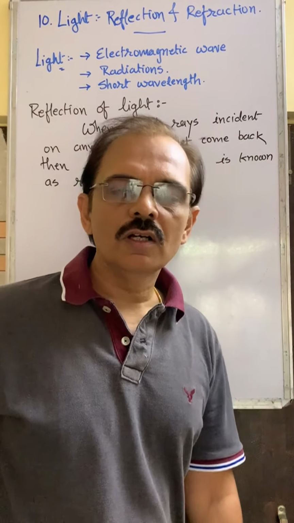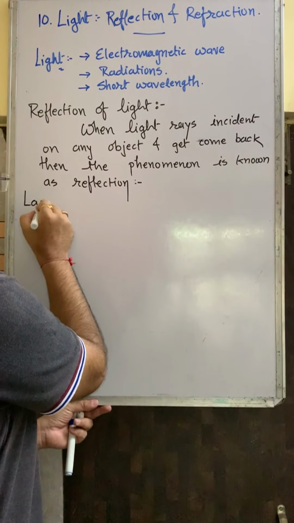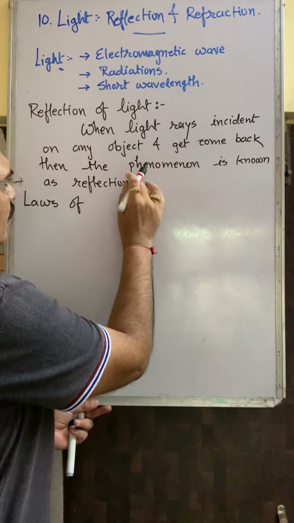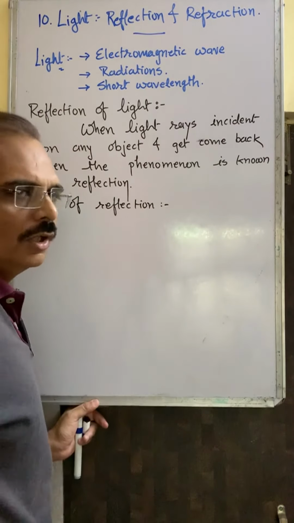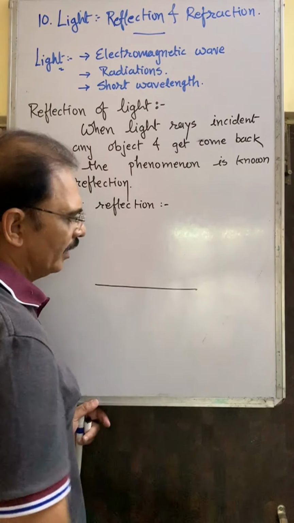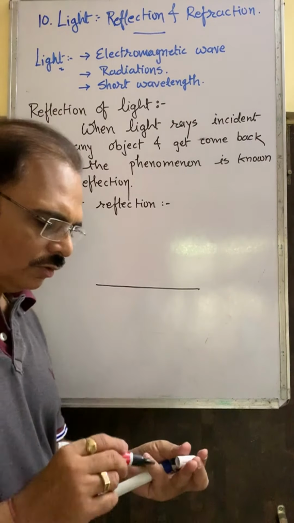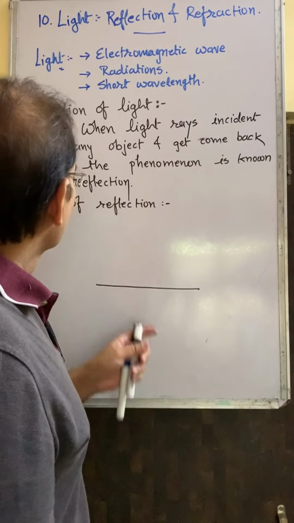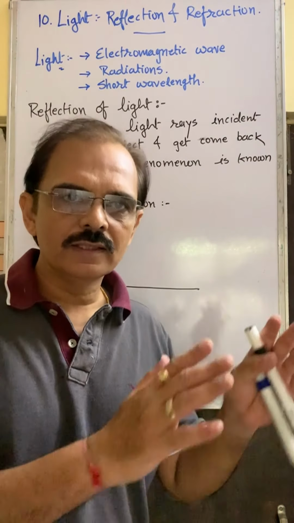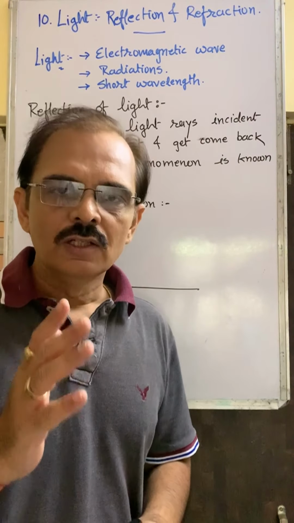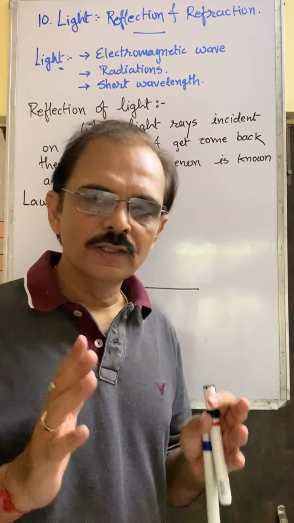You have also learned about laws of reflection. We recall it here. Laws of reflection. You have seen this type of diagram. Suppose this is the smooth surface. First of all, for your knowledge, I want to add something here. Now you know the phenomenon of reflection of light, that a light ray is incident on any object, whether it is smooth or rough, and then comes back. This phenomenon is known as reflection of light.